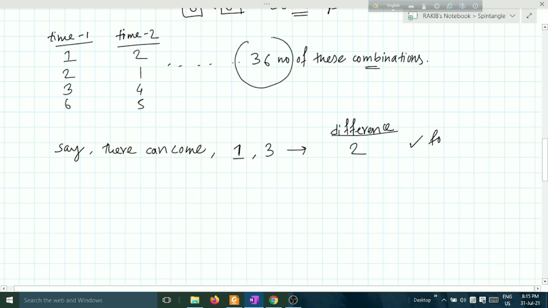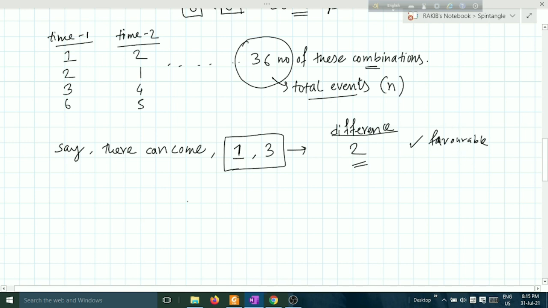In the previous case, we have seen that there are 36 combinations. These are total cases, total events, n. Okay, this is favorable. 1 3 is a favorable event because in subtracting 1 from 3, we get 2. This is a positive difference between these two, which is 2. This is favorable.